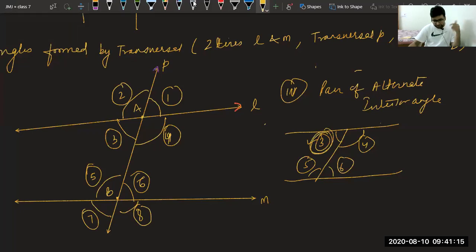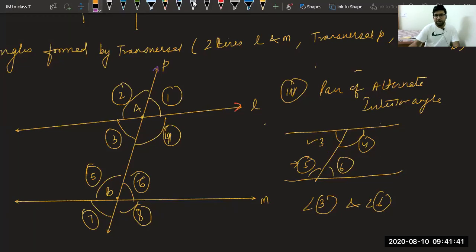So which angle is alternate to 3? If I start with 3, which angle is alternate to 3? Yes, we will skip 5 and we will get 6. So angle 3 and angle 6 are the alternate interior angles, because when we started with 3, we skipped 5 and we took 6. Please explain again. I know, beta, once again.